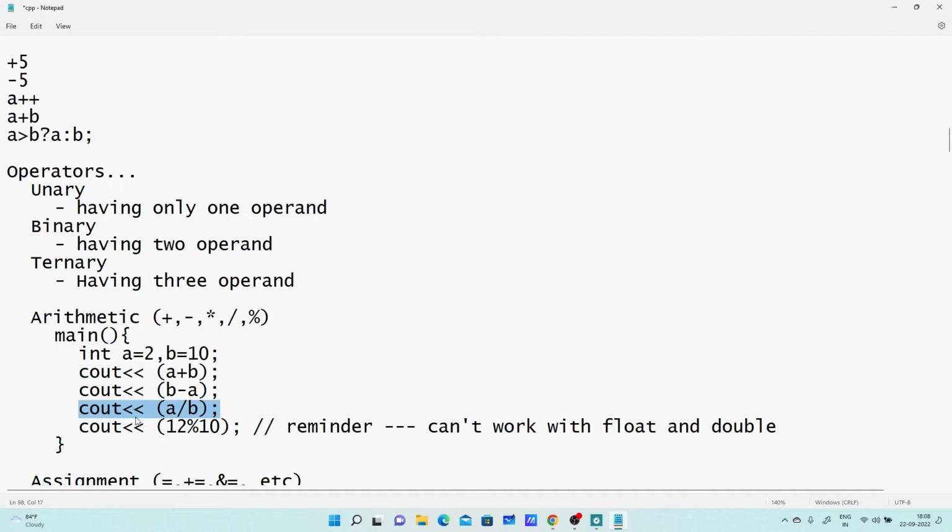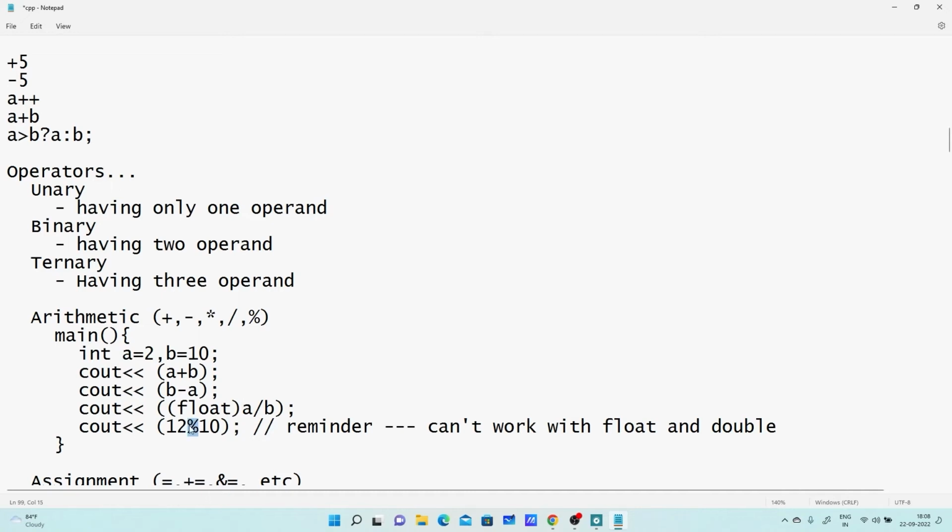So how can you convert it? This way, I am writing float here. As I write float, the type is promoted, and now the result will not be 0. In this case the result will be 0.2.